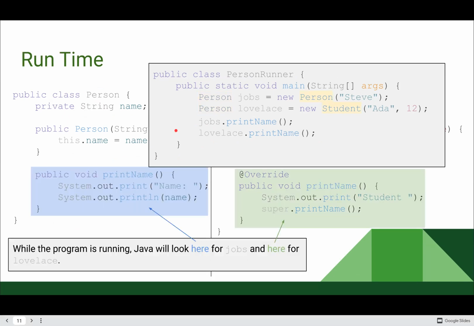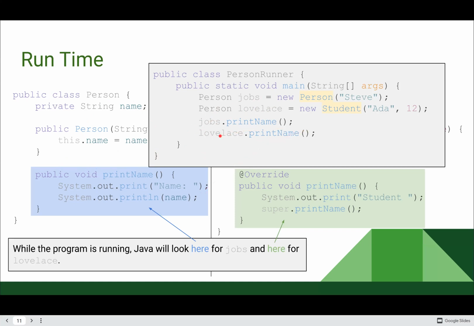When we are running, Java is going to look in each object type for the printName method. Jobs is a Person, so it's going to look in the Person class when we call printName. So when I call jobs.printName, it's just going to print name Steve.